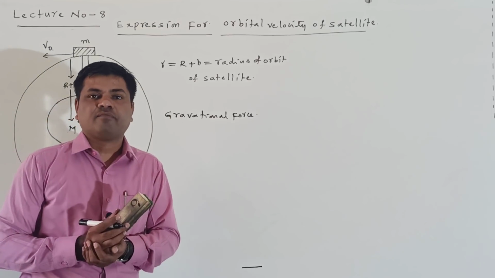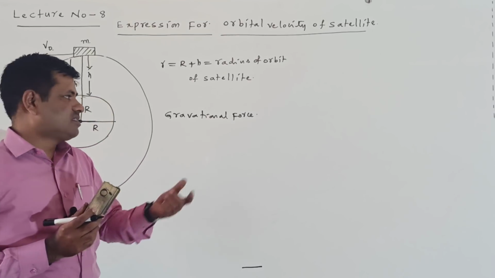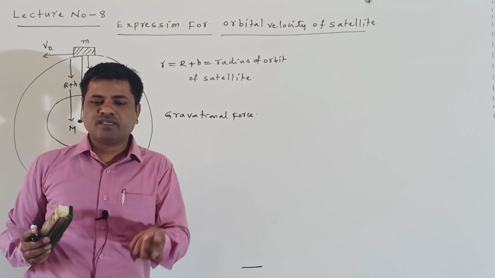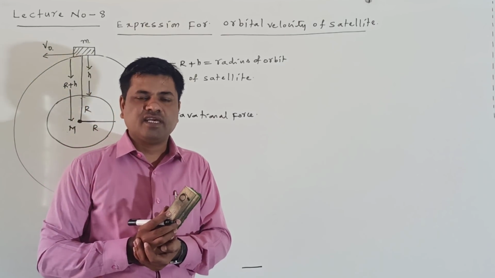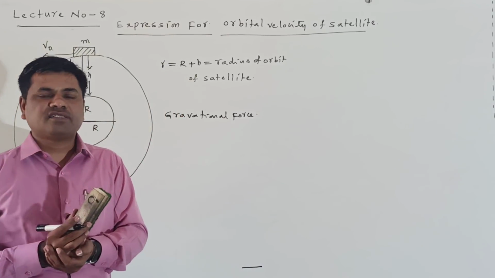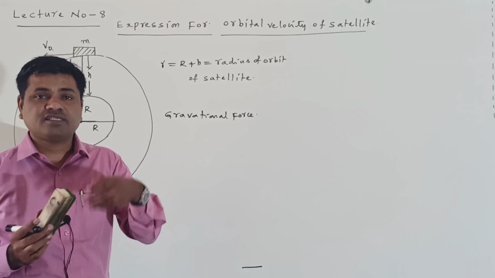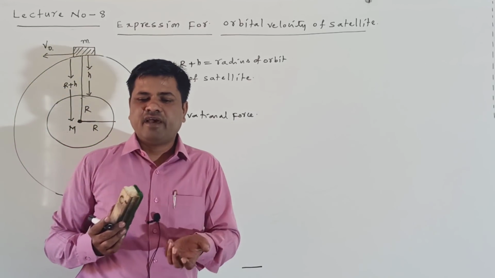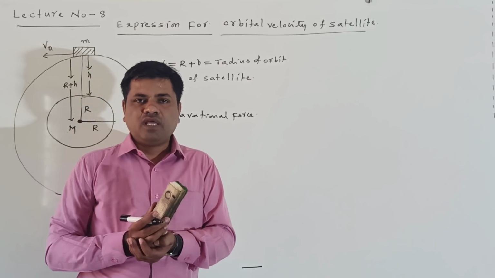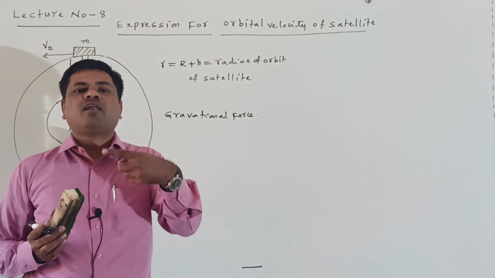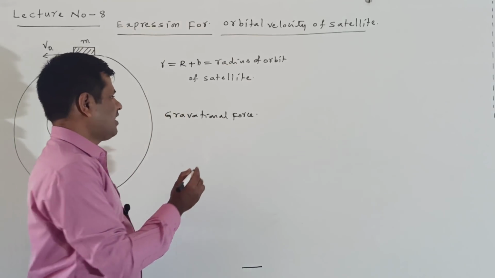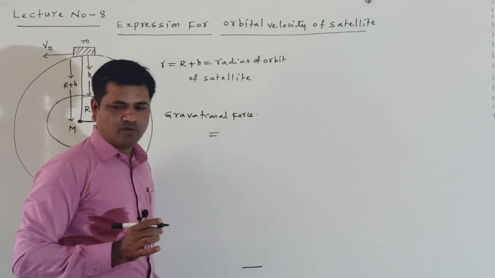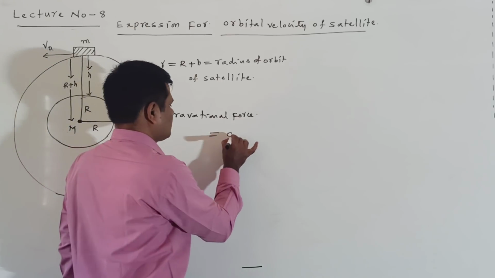Otherwise it cannot revolve. That's the reason the gravitational force between the satellite and the earth gives the necessary centripetal force to the satellite to revolve in the circular orbit. That's why we write that gravitational force is equal to centripetal force.